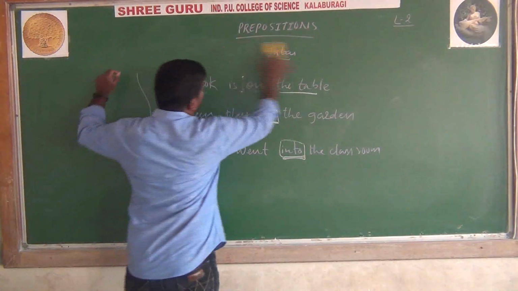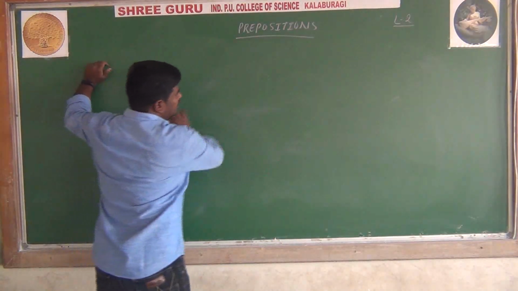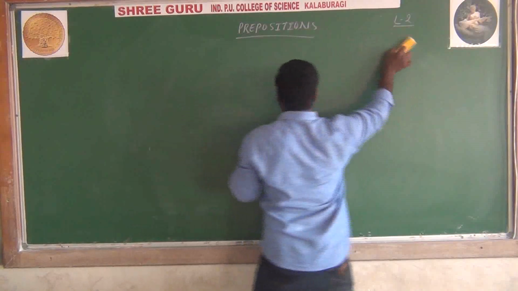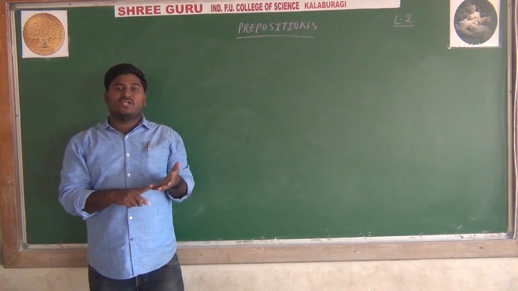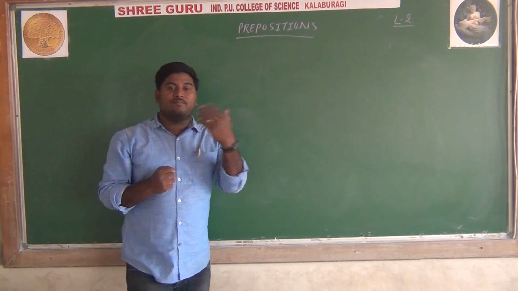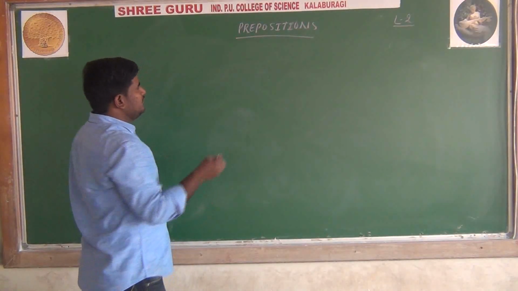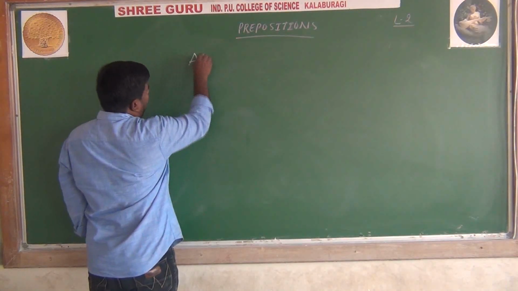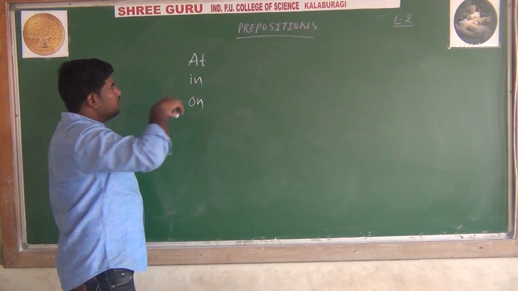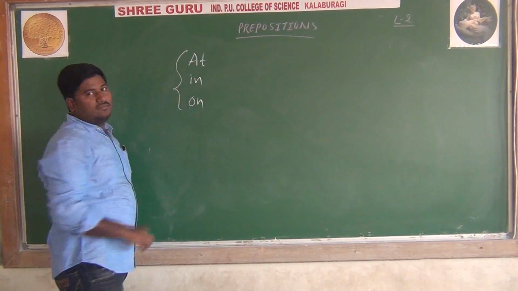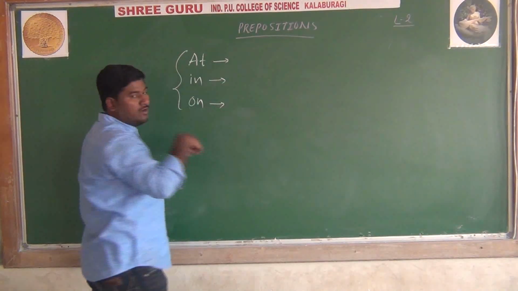So what are the prepositions? Basically, prepositions are divided into three types: preposition of time, preposition of places, and prepositions of movement. For example, at, in, on show the prepositions of time. Where to use at, where to use in, and where to use on.